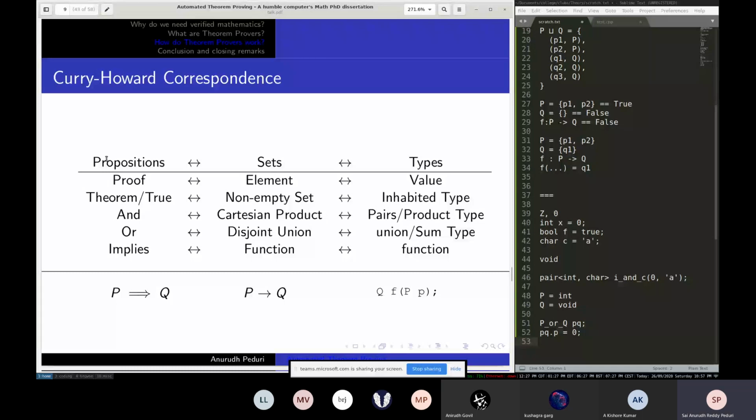So now we have a nice mapping from just math to types. And why types? Because we know for sure that types can be encoded into a computer correctly and efficiently, and they can be manipulated by programs. And pretty much every programming language does this, right?